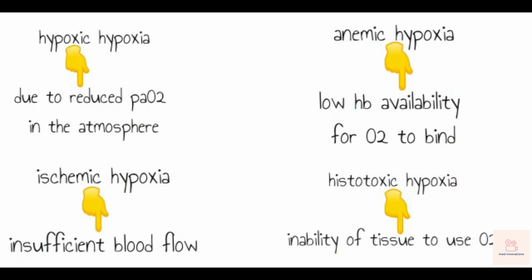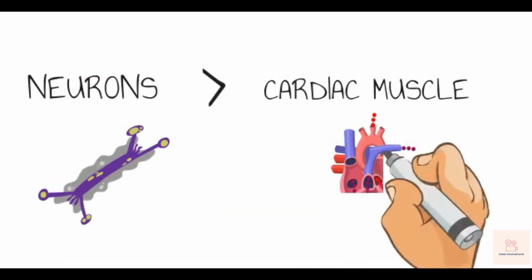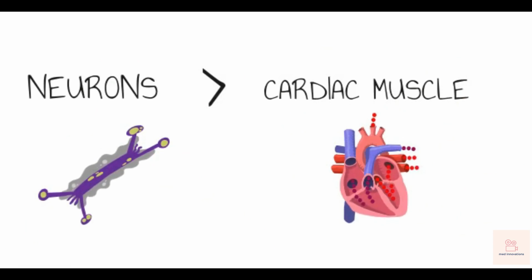You must also know the cells which are most sensitive to hypoxia. They are neurons, followed by cardiac cells. The survival time of neurons under hypoxia is only 3 to 5 minutes, whereas cardiac cells have a life of 30 minutes. And the cells most resistant to hypoxia are fibroblasts.